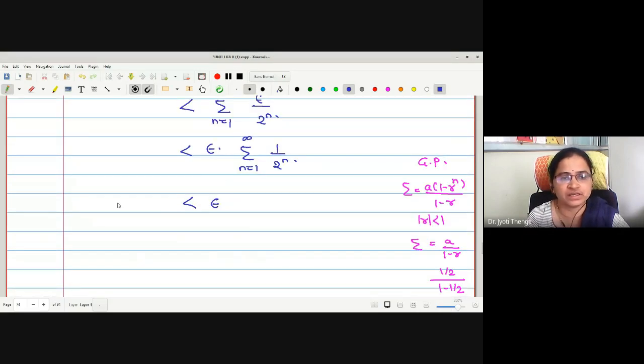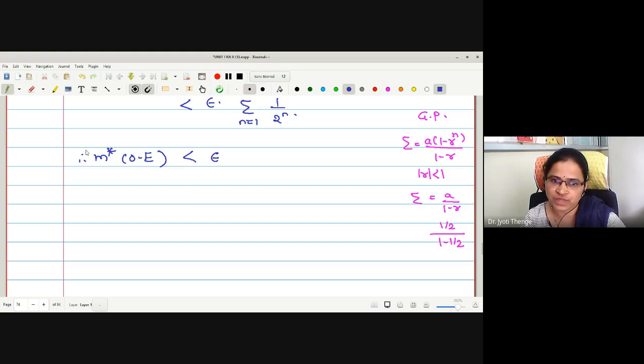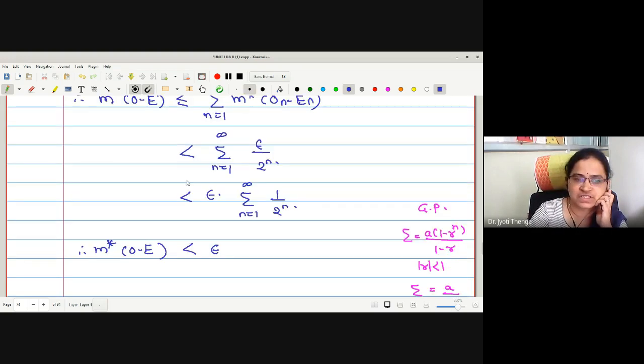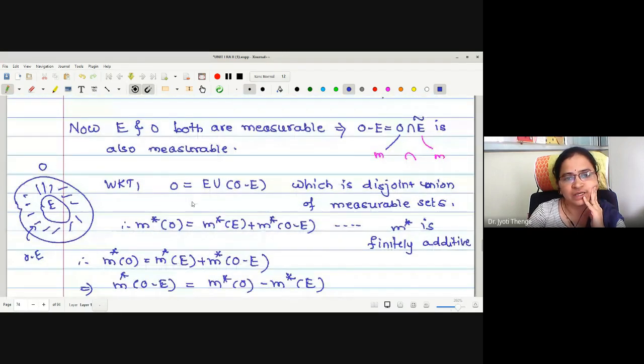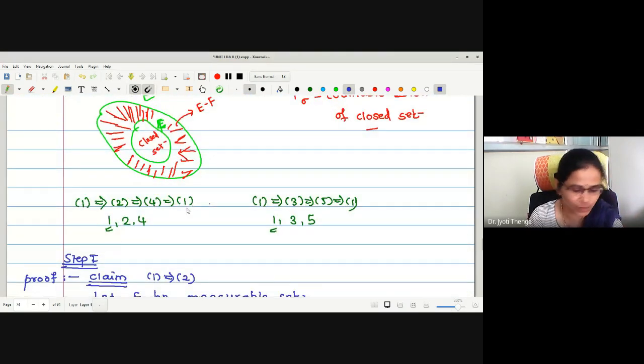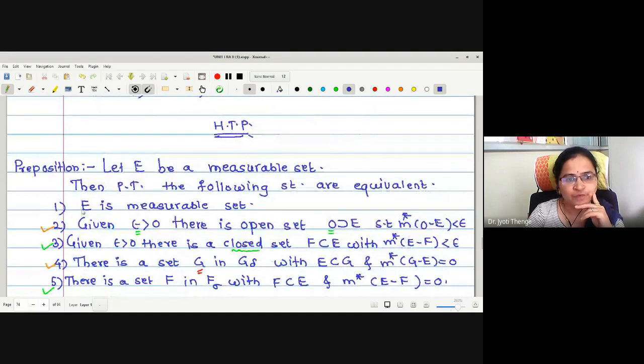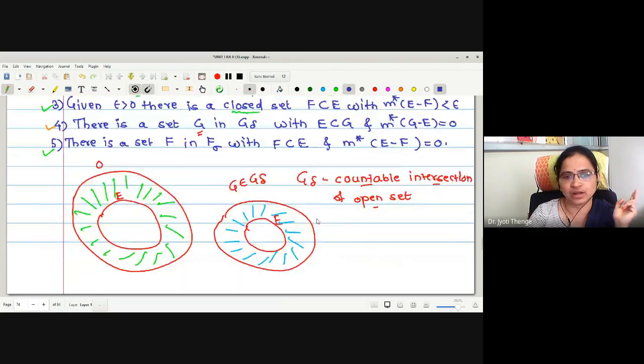What is the left hand side? M star of O minus E less than epsilon. And here is the proof of the second statement in case 2. It is not possible to cover this proposition in one lecture. In today's lecture, we have taken this. Therefore, while proving 1 implies 2, we have taken 2 cases: one case with finite measure, one case with infinite measure.